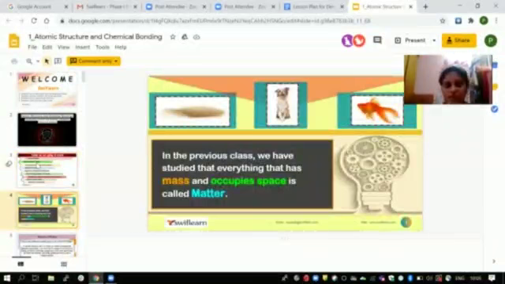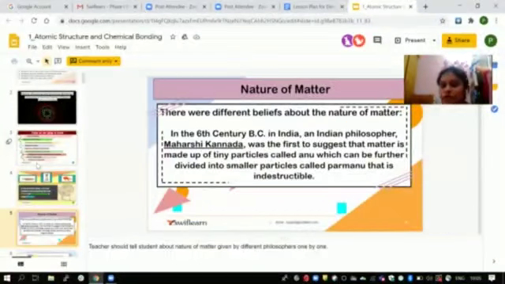Next, in the previous classes, we have studied that everything that has mass and occupies space is called matter. Next, nature of matter. There are different beliefs about the nature of matter. In the 6th century BC in India, an Indian philosopher Maharshi Kanada was the first to suggest that matter is made up of tiny particles called anu, which will be further divided into smaller particles called paramanu, that is indestructible.